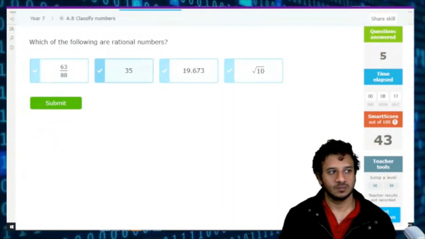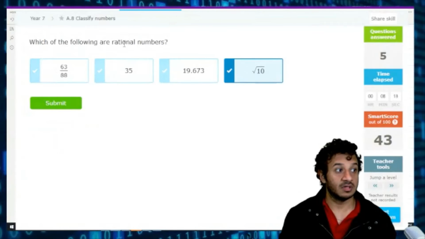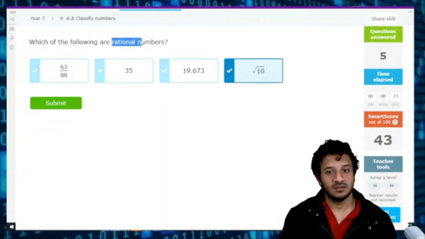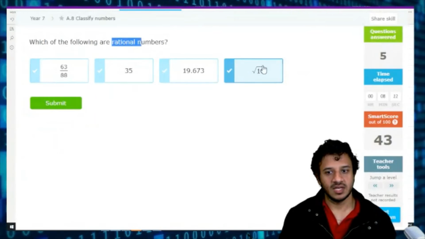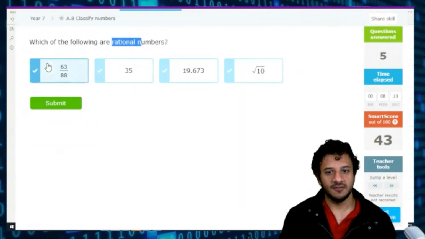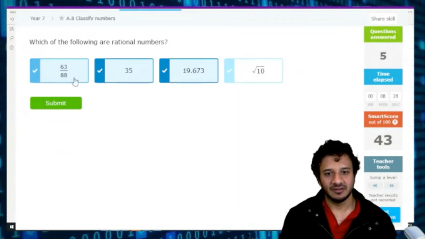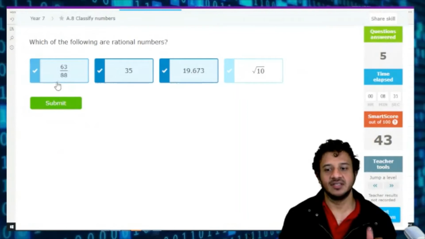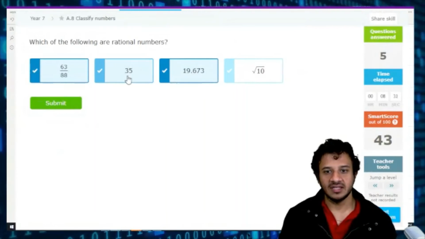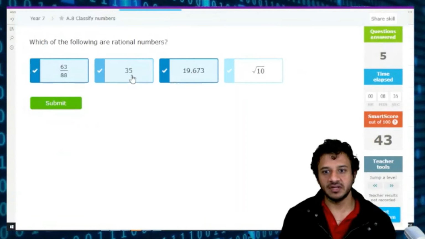The square root of 10. Root 10. A rational number? Oh no. Those are irrational. Then everything except that root 10. Yeah. This is a fraction. Can be written as a fraction. Yes, rational. Can you write 35 as a fraction? Yes, 35 over 1. Rational.